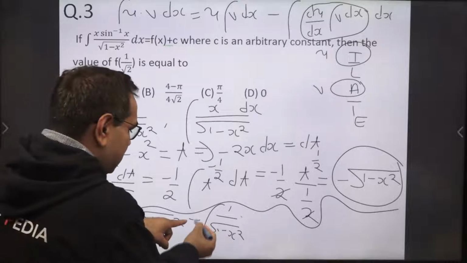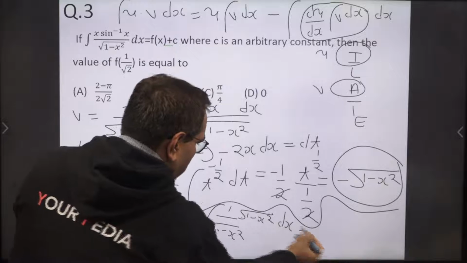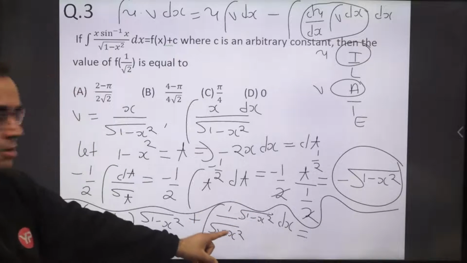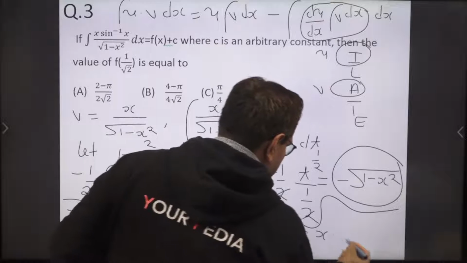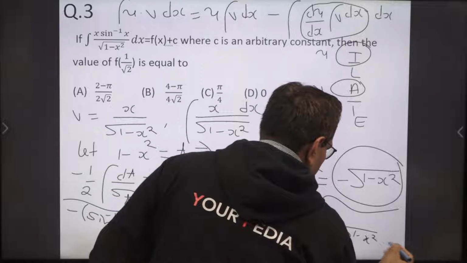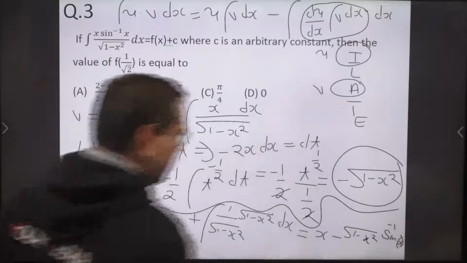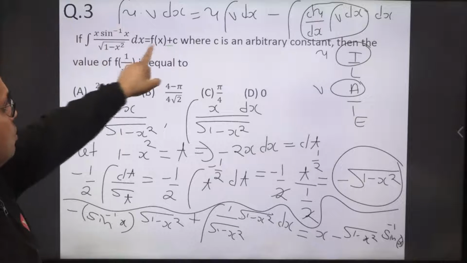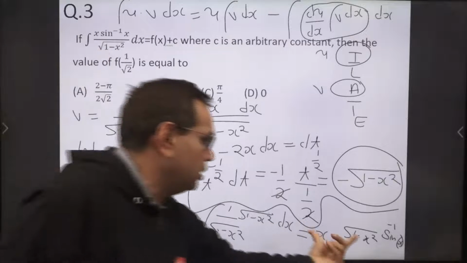So minus minus become plus, and here we have root 1 minus x square again, dx equal to, these two are cancelled, we get 1. Integration of 1 becomes x. So finally we get x minus this root 1 minus x square into sine inverse x. Okay, and this is our function f(x). Okay, this integration is equal to f(x) plus constant. So this is f(x), that is the antiderivative of this, equal to this one.